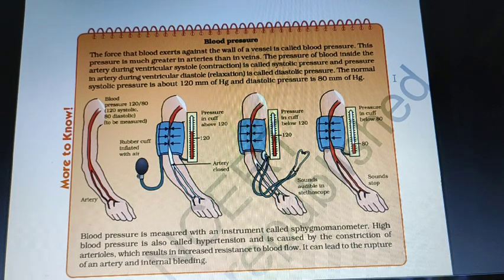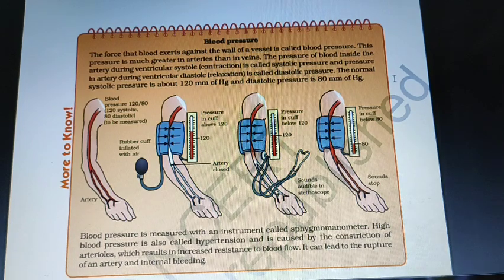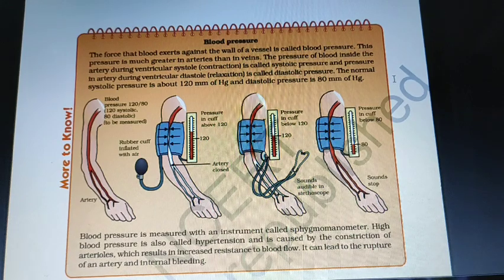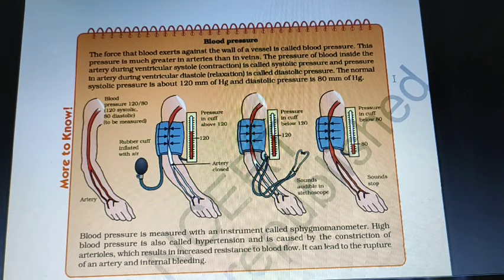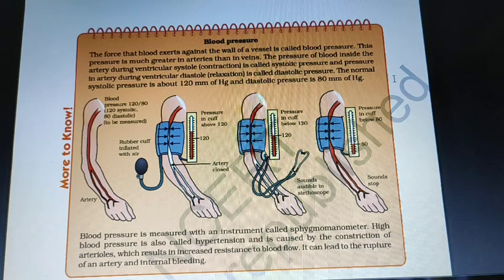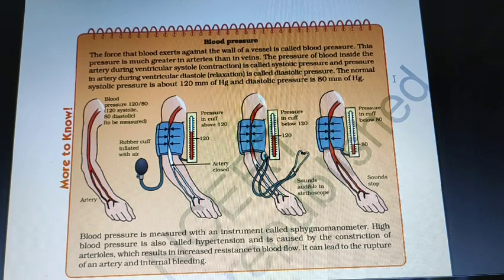Two terms are here. First is diastolic pressure and systolic pressure. So what is systolic pressure? In systole, the heart muscle contracts. It means in systolic pressure, when the heart muscle contracts, it pushes the blood out of the heart and into the large blood vessels of the circulatory system, and from there the blood goes to all the organs and tissues of the body. So this pressure is known as systolic pressure.